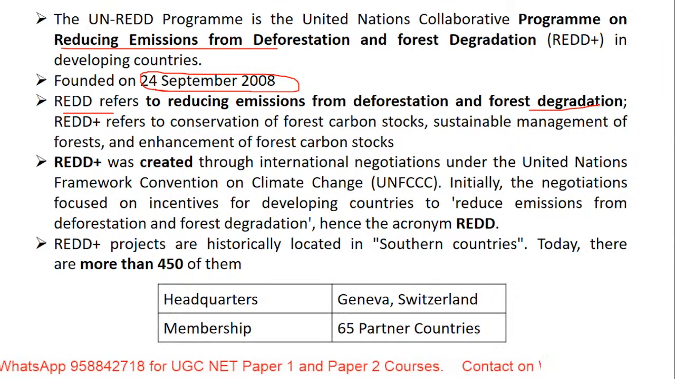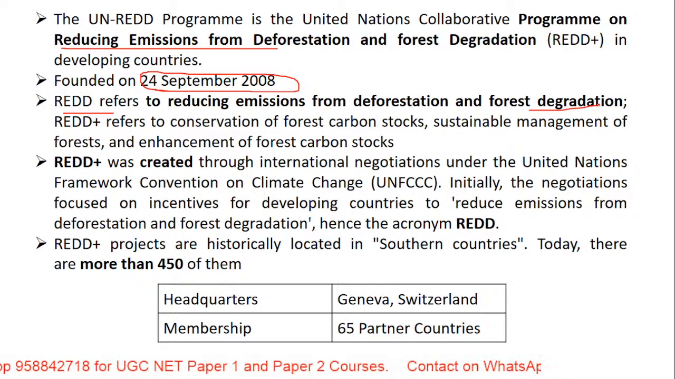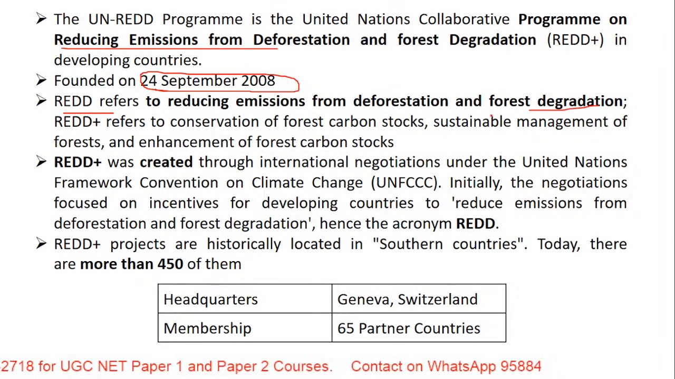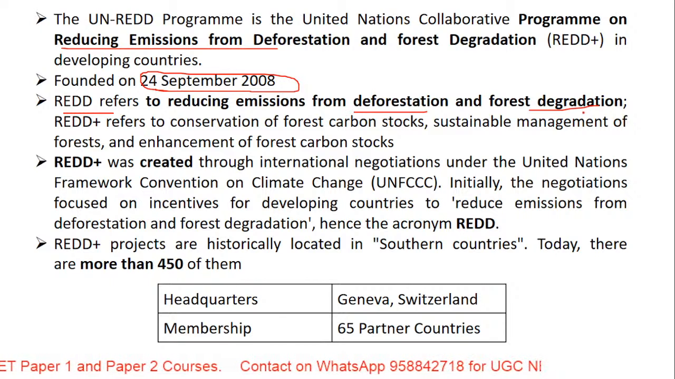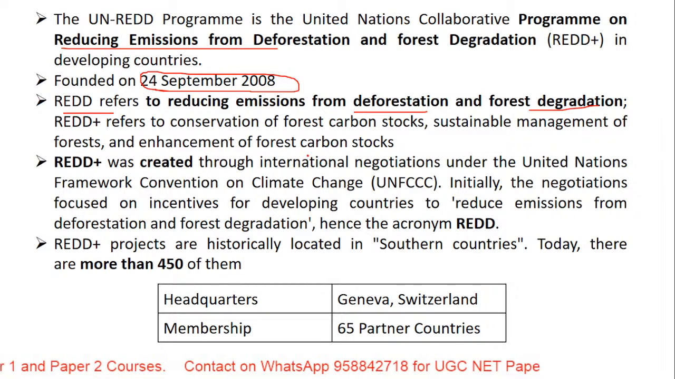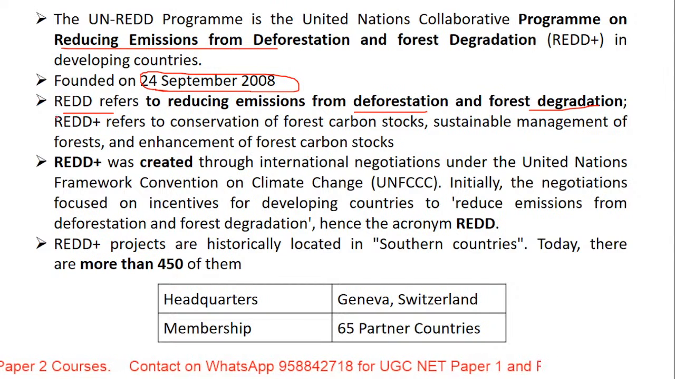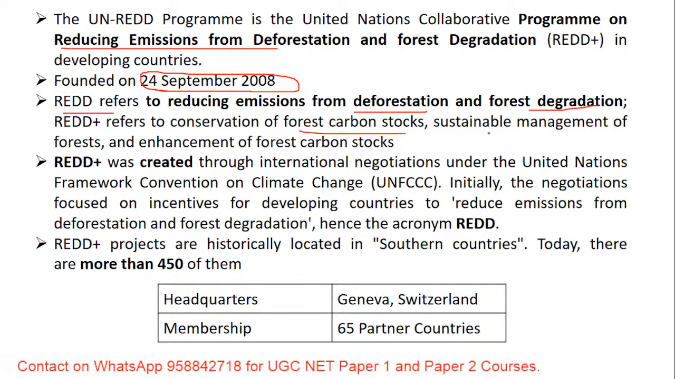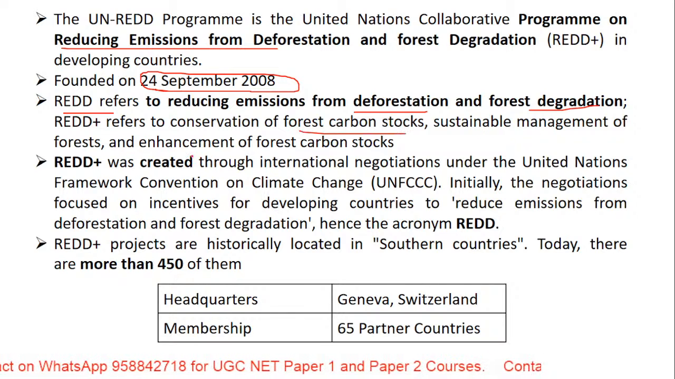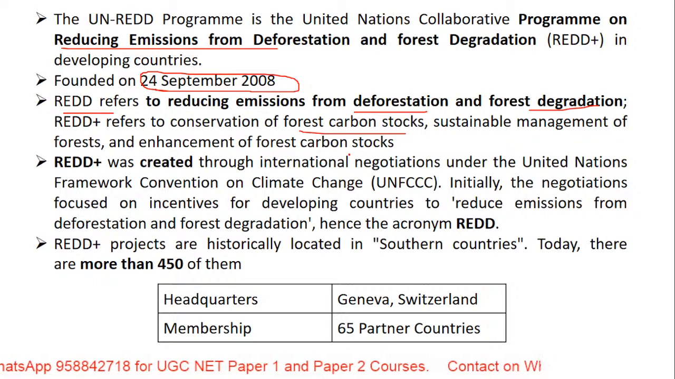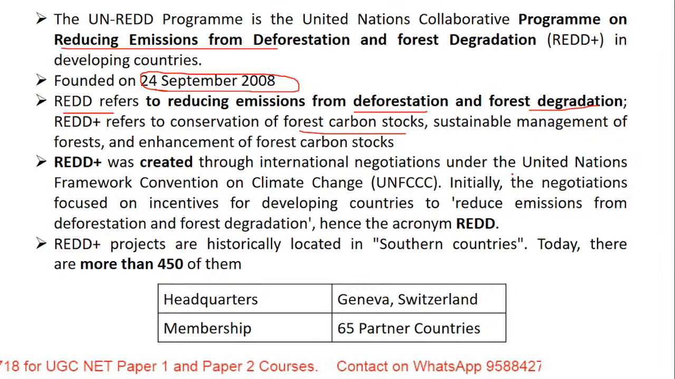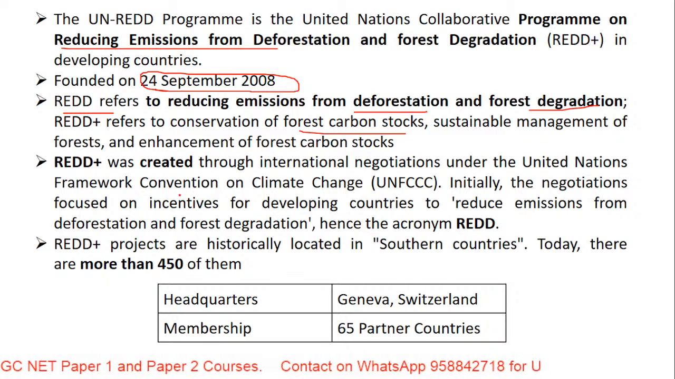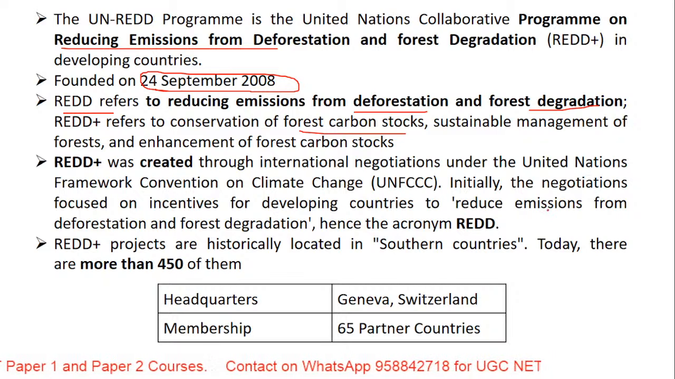But when the plus symbol was added, it refers to what? Conserving forest carbon stock. So it was not only emission from deforestation or degradation, but also going one step ahead. That plus was created in order to conserve the forest carbon stock, sustainable management of forest, and enhancement of forest carbon stock. So the plus was created through international negotiation under the United Nations Framework Convention on Climate Change.